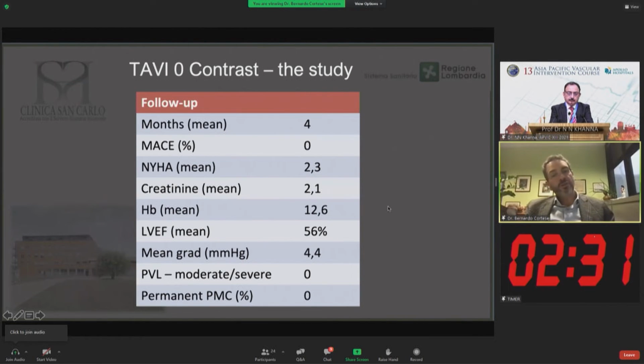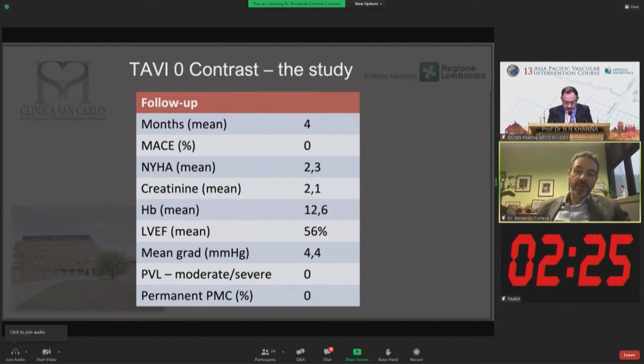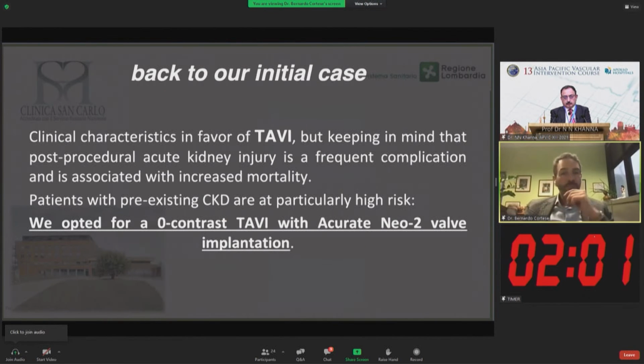We have a short follow-up for this patient population. At 4 months, we had 0 MACE, and NYHA was 2.3. I remind you that it was 3.6 at the beginning. Creatinine was stable, from 2.5 to 2.1. Hemoglobin was stable. Left ventricular ejection fraction had a slight improvement, and the gradient was stable. But importantly, we had no moderate or severe paravalvular leak and no permanent pacemaker in this small population.